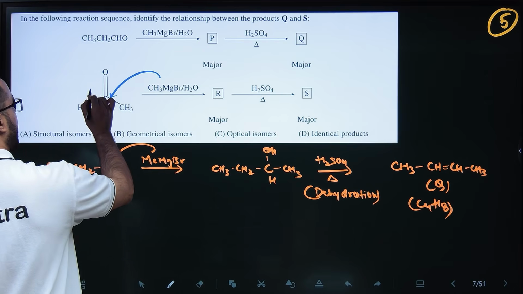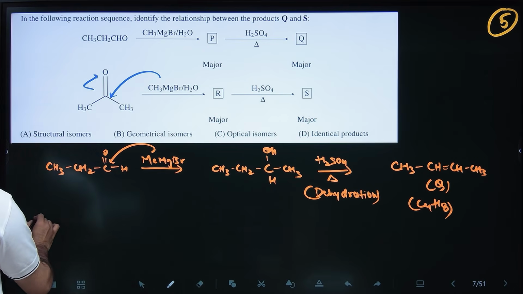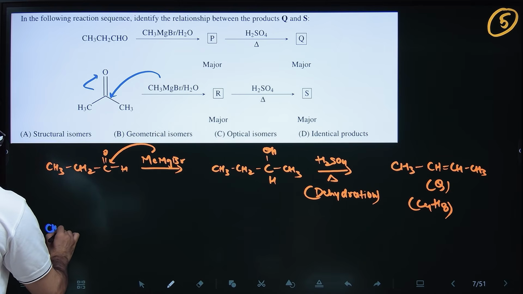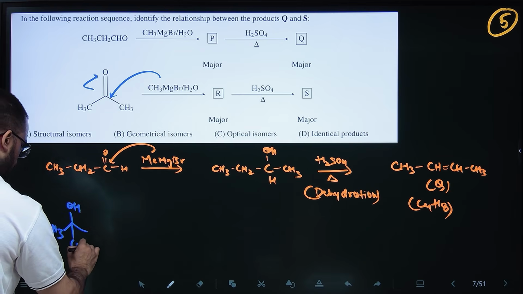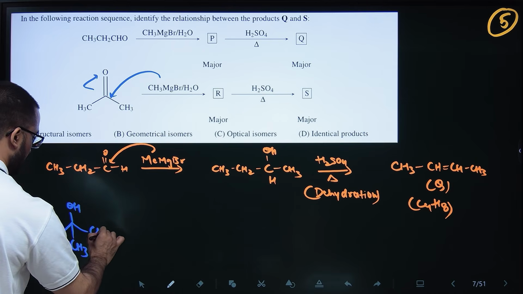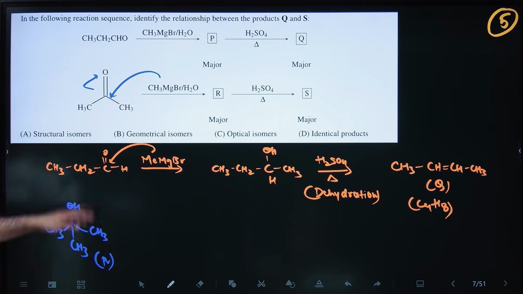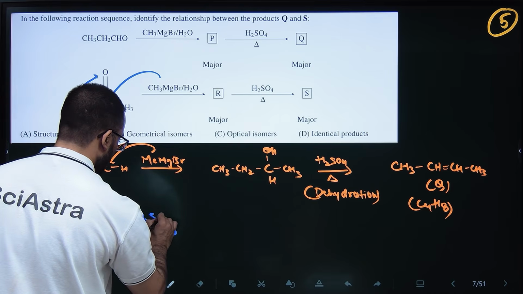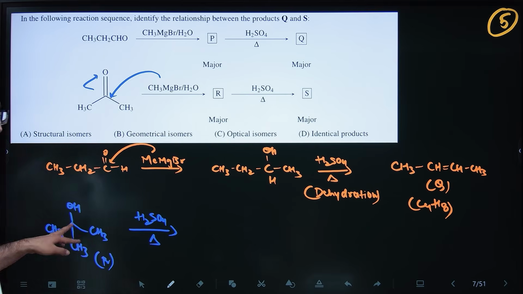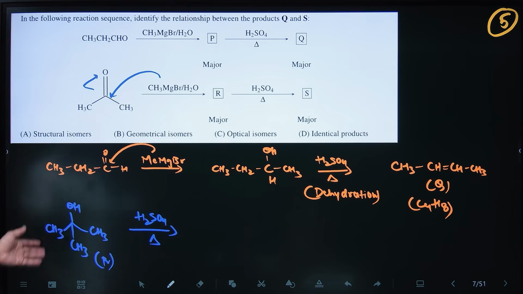So when we will do the same reaction with this, Grignard reagent will attack here and it will form 2-degree alcohol. So basically I am just writing R. CH3, 2-degree alcohol, CH3, CH3. This is my R. Okay. So after that H2SO4. So you will again dehydrate, H2SO4 and heat. So again, now you will have to make the most stable alkene, but here all the alkenes will be similar. So you make this alkene, this alkene, this alkene, whatever.